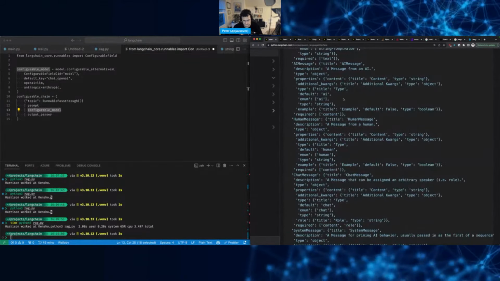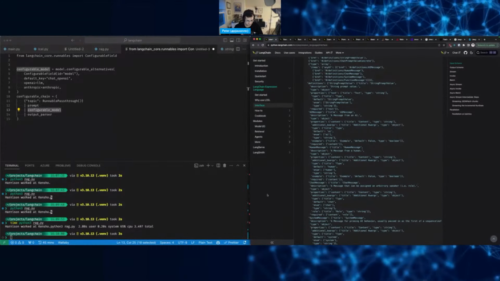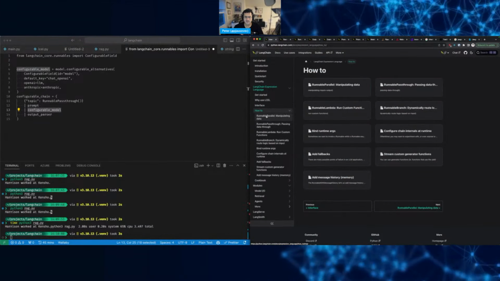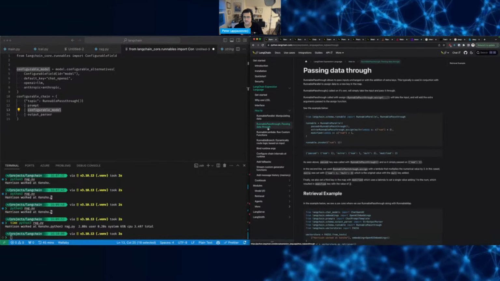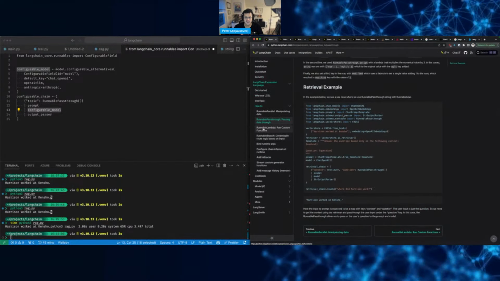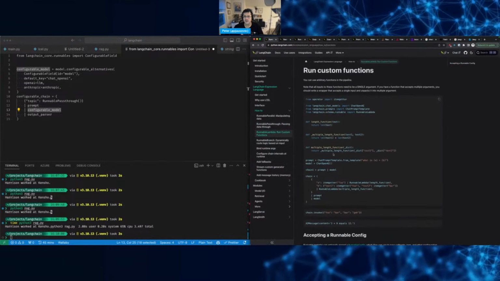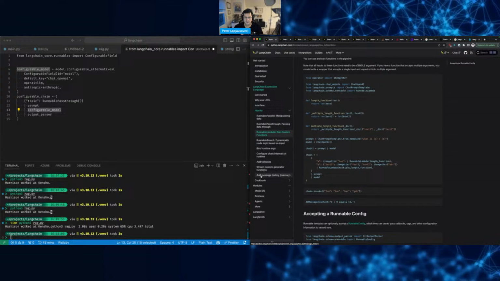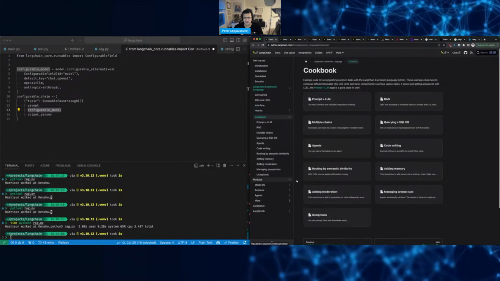All right. How are we doing on time? There's how-tos. Nice. Passing data through. Oh, these are more involved examples, I guess. Runnable lambda. Oh, lambda function. Runtime, fallbacks. What is a cookbook?